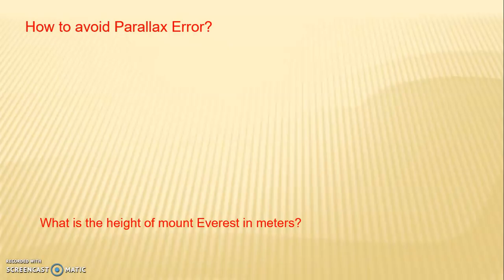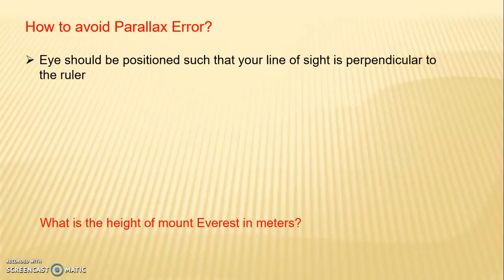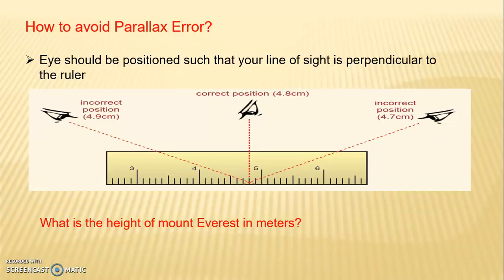How to avoid parallax error? The answer is the eye should be positioned such that your line of sight is perpendicular to the ruler. That is an image for the parallax error. What is the height of Mount Everest in meters? That is 8848 meters.